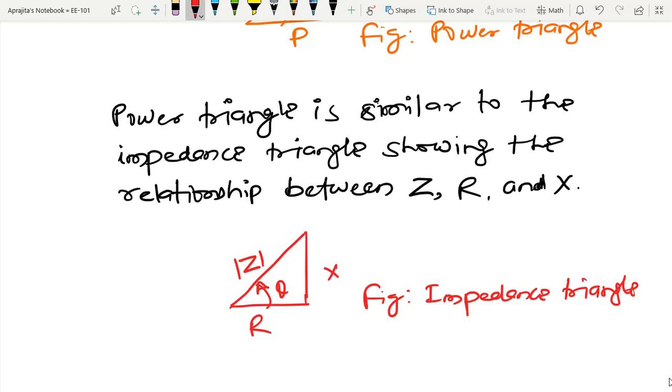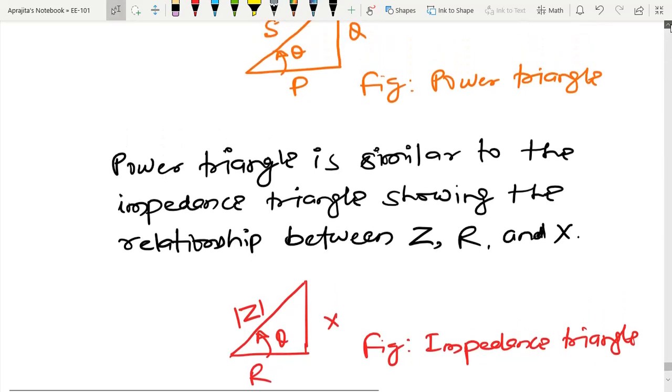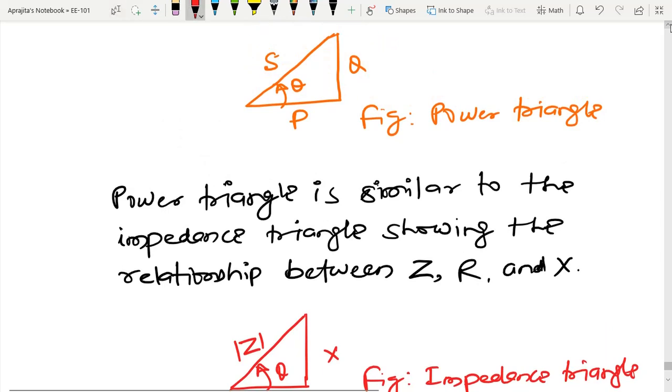So if you see the power triangle, let us come to the power triangle. So this is our power triangle. The power triangle has four items, and that is the complex power, real power, that is P, reactive power, and the power factor angle. So using these four quantities, I can define the power triangle.